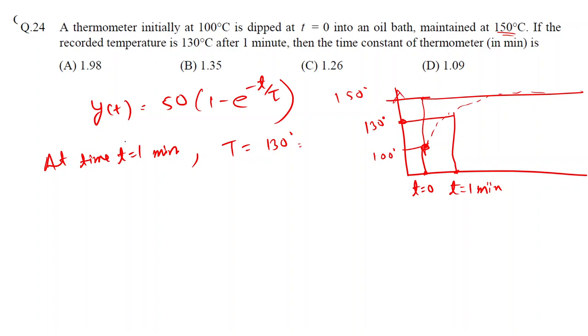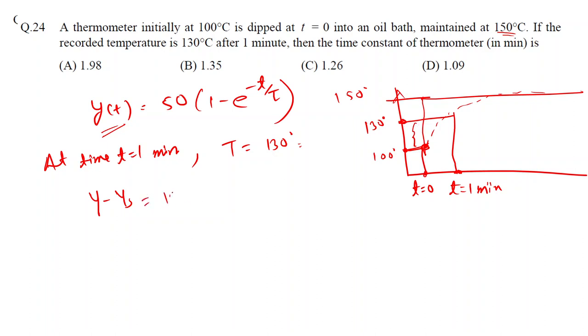So from this equation we can see that from time t equal to 0 till time t equal to 1 minute, the rise in temperature is 30 degrees. That is, delta y(t) is usually written as y minus ys. So in this case, the initial steady state was 100 degrees Celsius, and at time t, the temperature is 130 degrees Celsius.